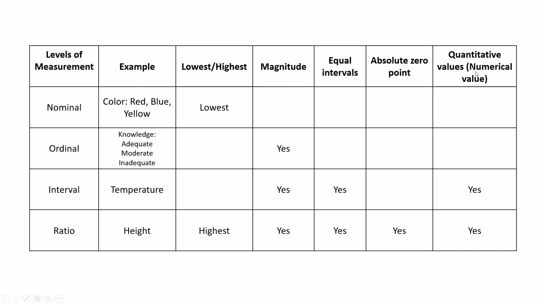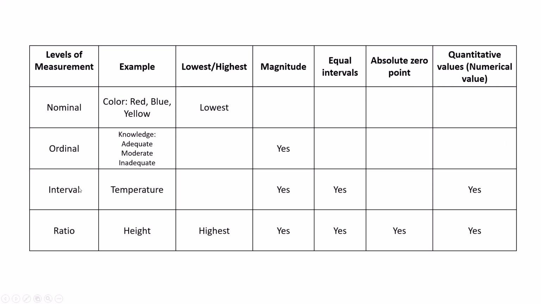Okay, so of quantitative, there are two things, interval scale and ratio scale, that come under quantitative. They are not qualitative. The other two, nominal and ordinal, are qualitative. They describe the quality of certain objects. And for absolute 0 point, only ratio has an absolute 0 point. The others do not. Absolute means there are no -1, -2, -3 type of values. But in interval, those values are there, -1, -2, or 0, 1, 2, 3, everything is there. That's why it does not come under absolute 0 point.